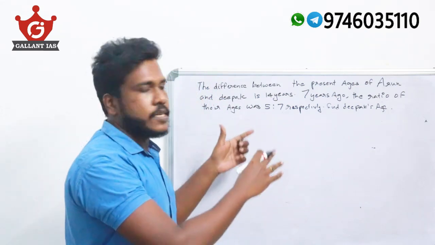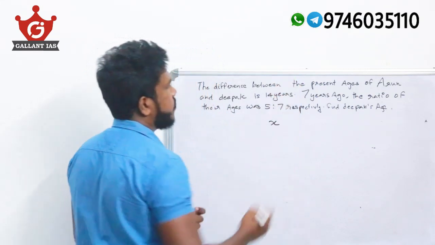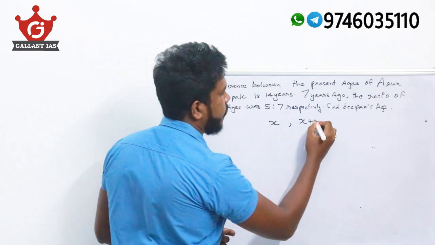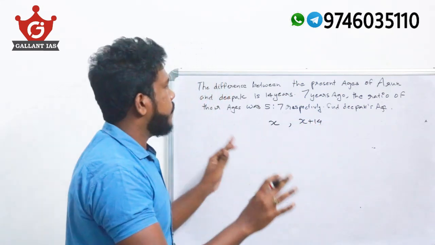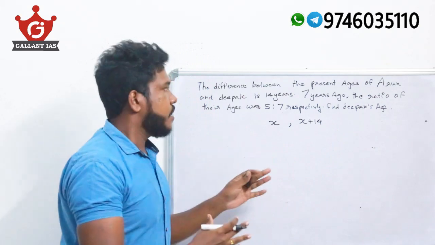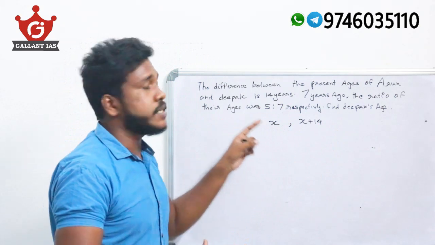So now come to the first statement. If I take x as Arun's age, then Deepak's age will be x plus 14. So we got their present ages. Now 7 years ago, the ratio of their ages was 5:7.